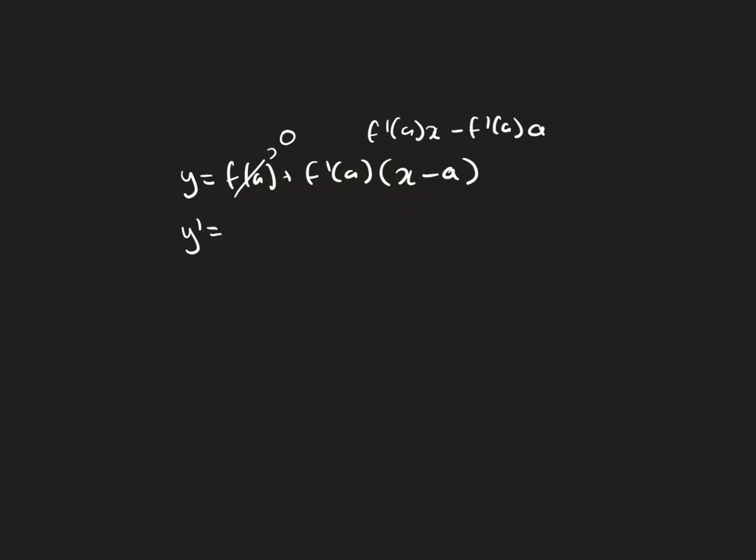Well, f prime of a times a is still a constant, so this would zero out. And all we're left with is the derivative of f prime of a times x. Well, that's just f prime of a, because we're treating f prime of a as a constant. So if that's the only thing left, then we can see that the derivative of our local linearization is equivalent to the derivative of our actual function.